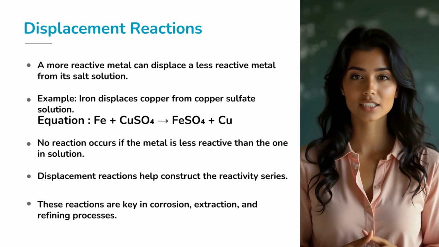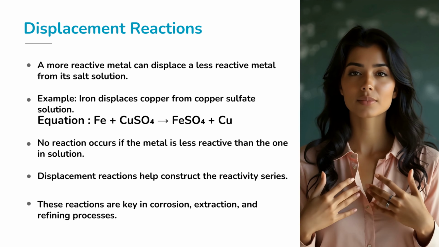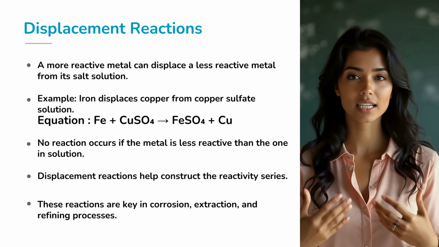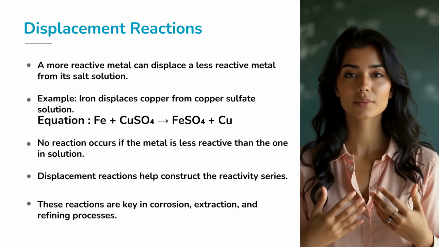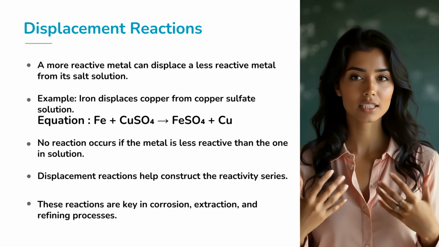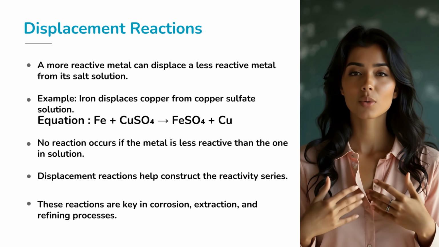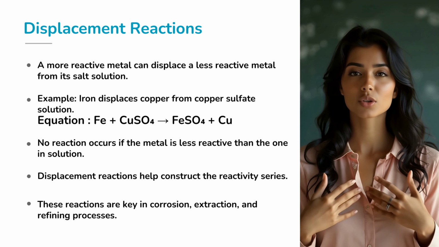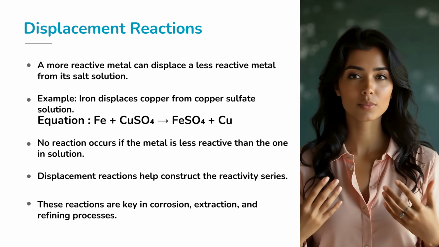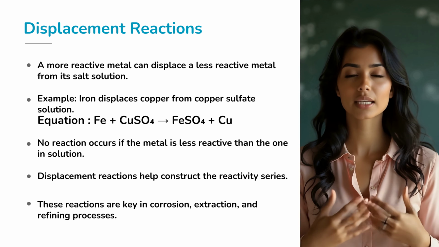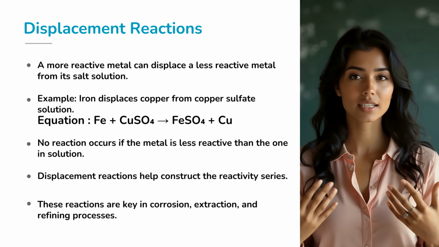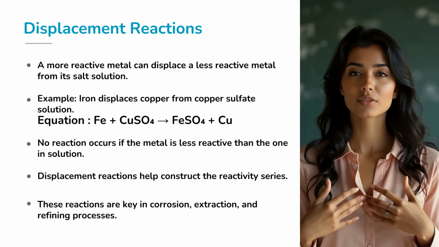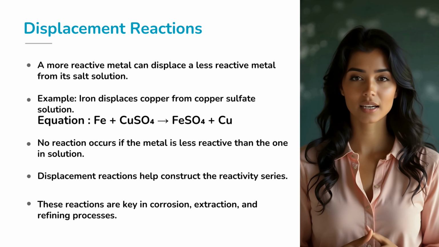Now here's a classic high school experiment, displacement. A more reactive metal can push out a less reactive metal from its salt solution. Like this, drop an iron nail into copper sulfate and you will get reddish-brown copper deposits. Why? Because iron is more reactive. The reaction is Fe + CuSO4 gives FeSO4 + Cu. Try it the other way, copper into iron sulfate, and nothing happens. This single observation helps us build the reactivity series, a ladder of how eager each metal is to react.